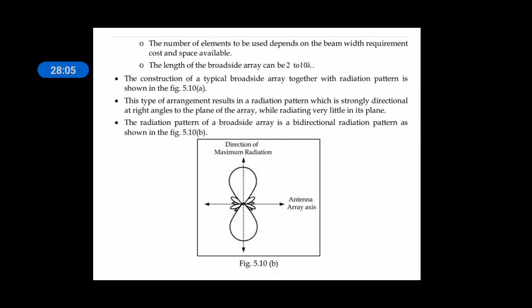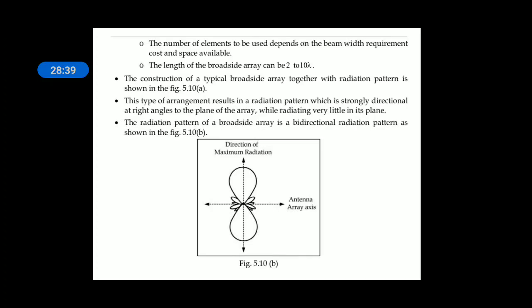This is the radiation pattern. Look at this. This is the axis of the antenna array, with more major lobes below and above the antenna axis, that is, along the broader side. The length may be 2 to 10 lambda. The number of elements to be used depends on beam width requirement and cost and space. As the number of elements increases, the beam width will be increasing.